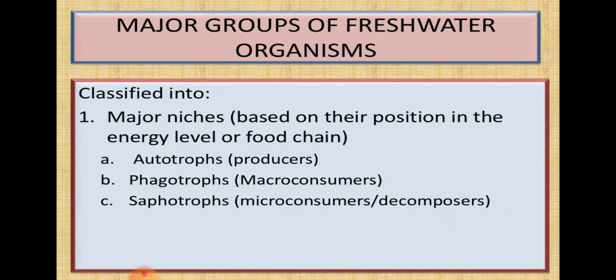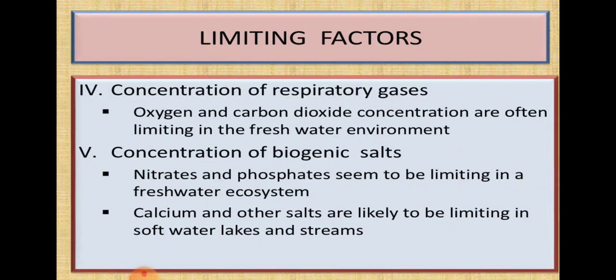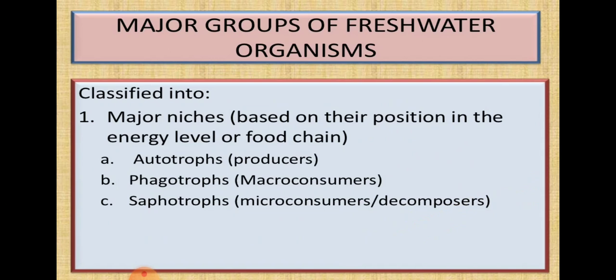So next, major groups of freshwater organisms. What are the major groups of freshwater organisms? It means there are many organisms in the water, so they have grouped the freshwater organisms. Major groups of freshwater organisms are classified into groups. So first one, major niches, based on their position in the energy level or food chain.